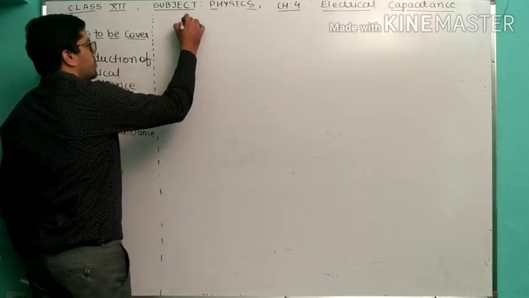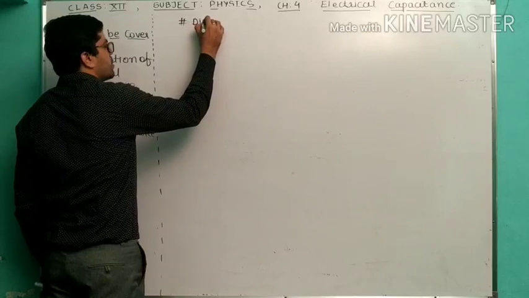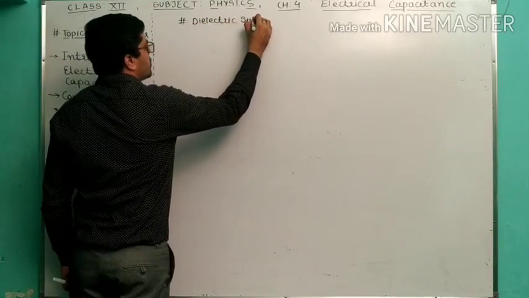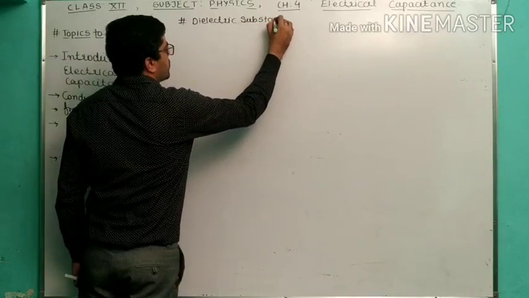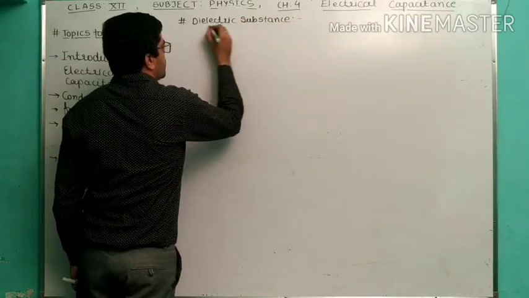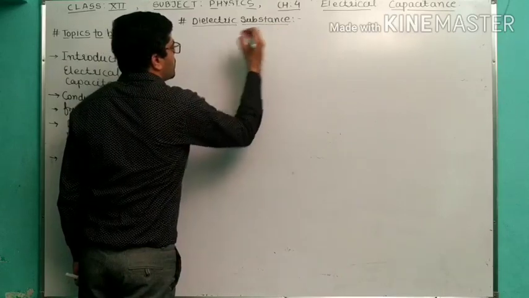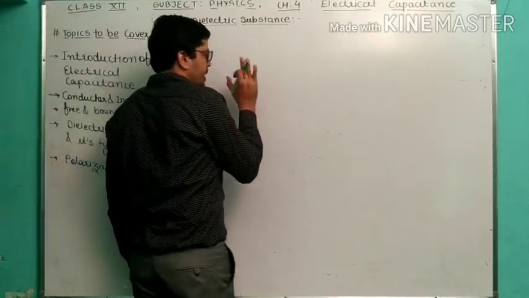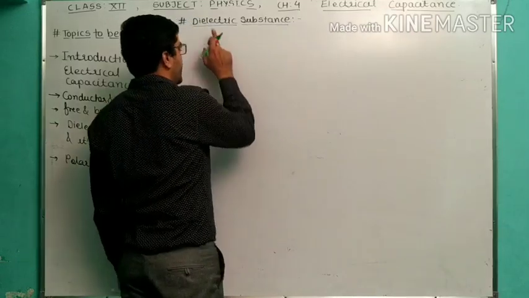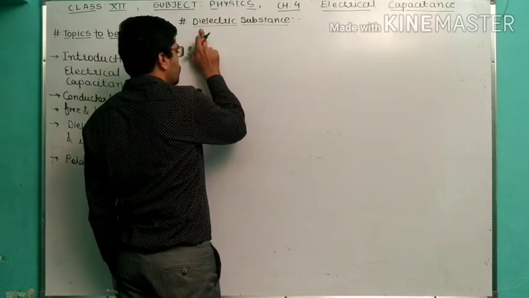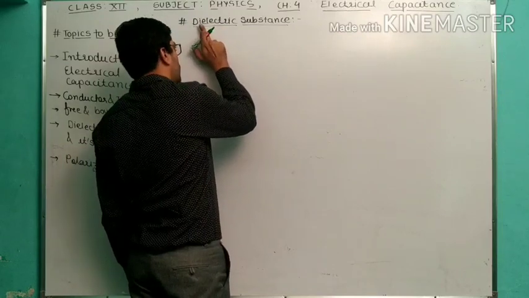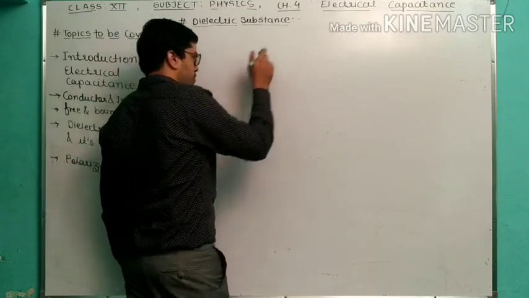So, dielectric substance. What do you mean by dielectric substance? So, a basic understanding we have to be clear in the brain. Dielectric means there are two charges, one is positive, another is negative. Okay, that's why we call it dielectric.